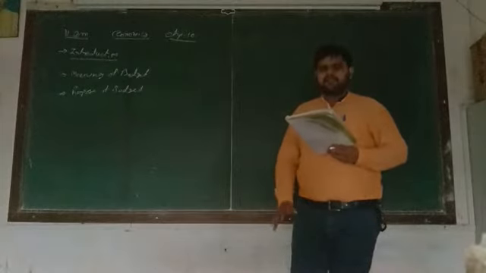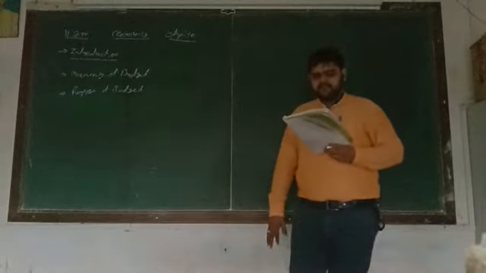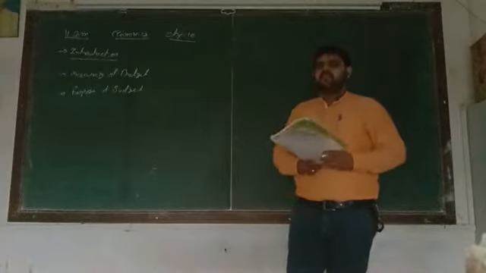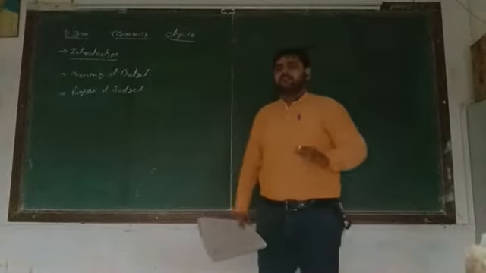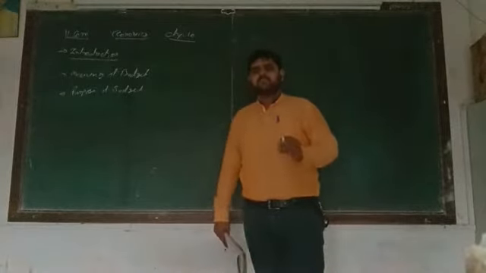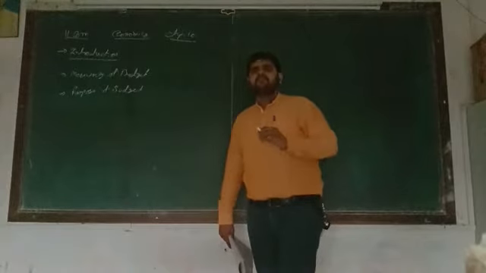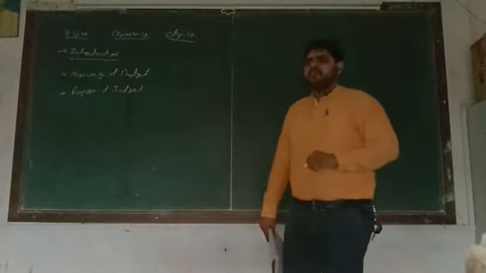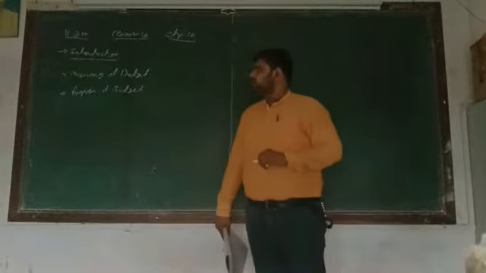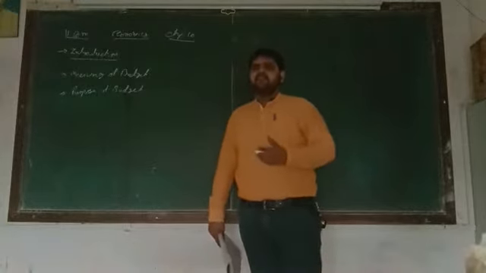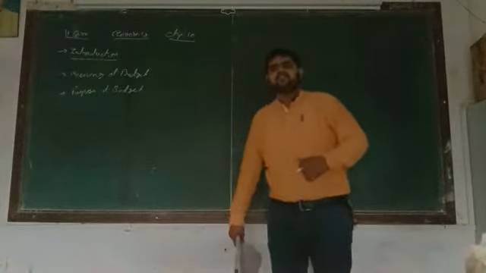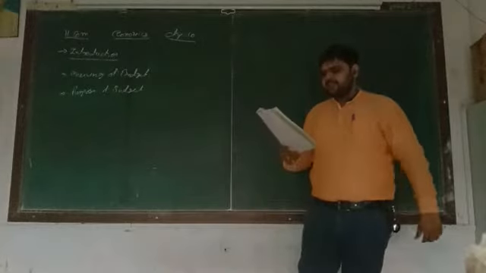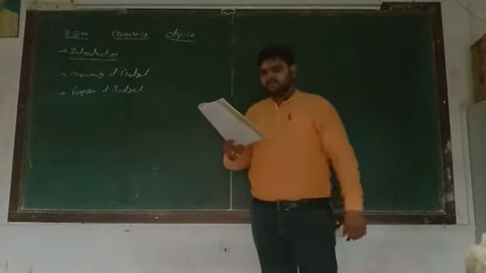And number 14, the last topic, effect of preparing budget. So there are 14 topics included in the budget chapter. Today we will first discuss the introduction, then the meaning, and thereafter all the topics. Let us start with the introductory part.